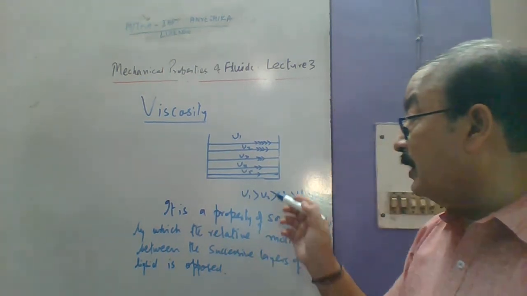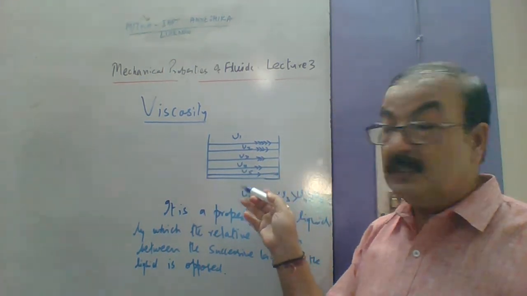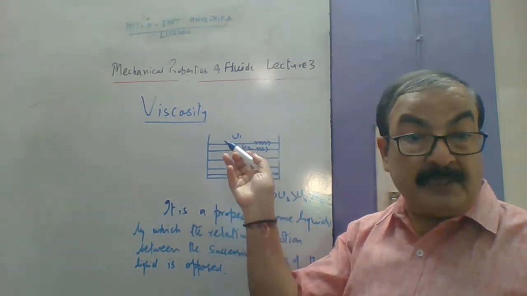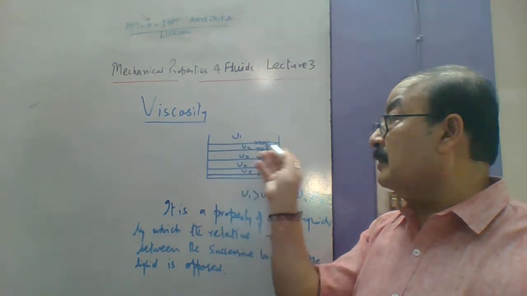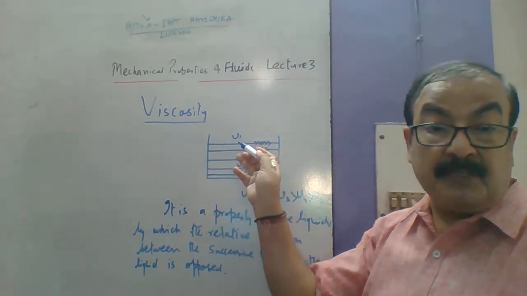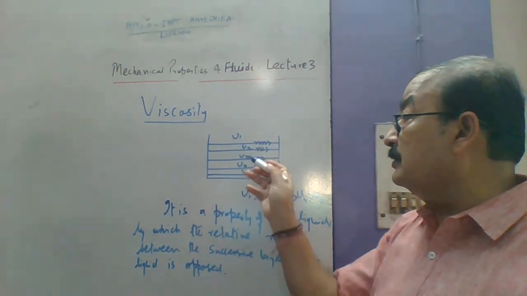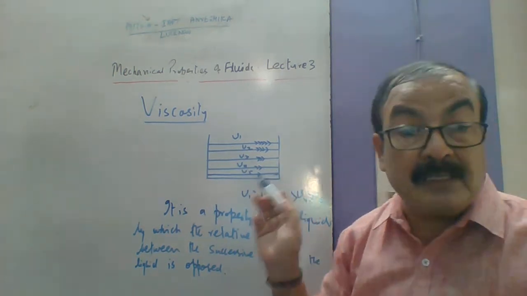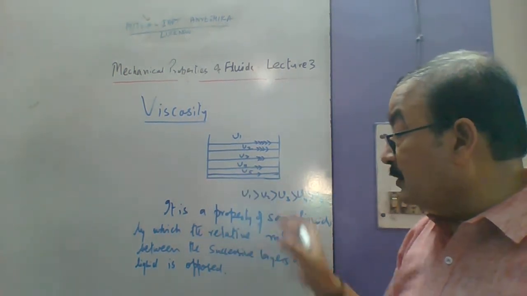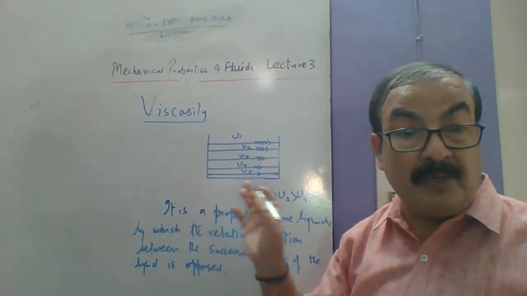Okay, remember here V5 is closer to the bottom and V1 is closer to the free open space. That means the free surface. In fact, if we consider the free surface itself as a layer, then its speed will be maximum, V1, and this is V2, this is V3, V4, V5, etc. Okay, we have already gone through all such velocities V1, V2, V3, V4, etc.